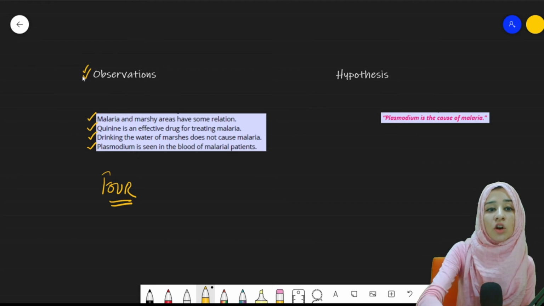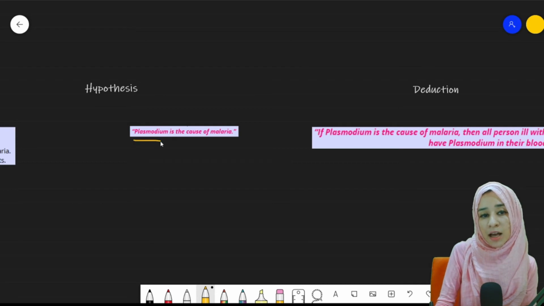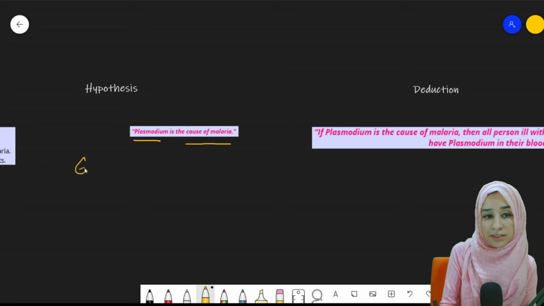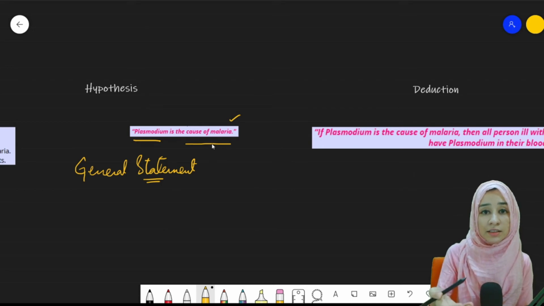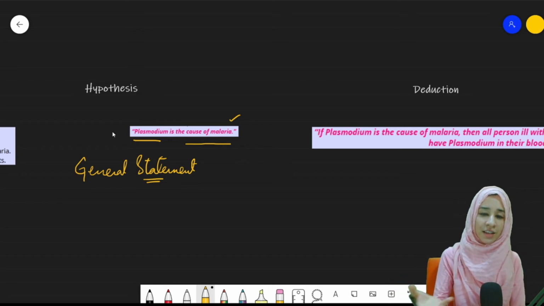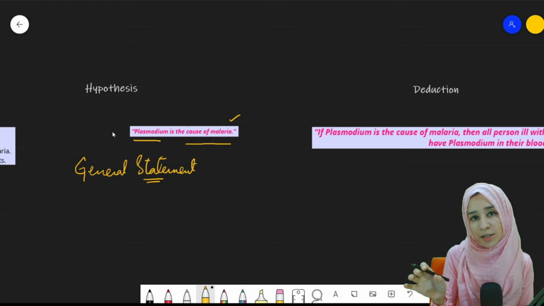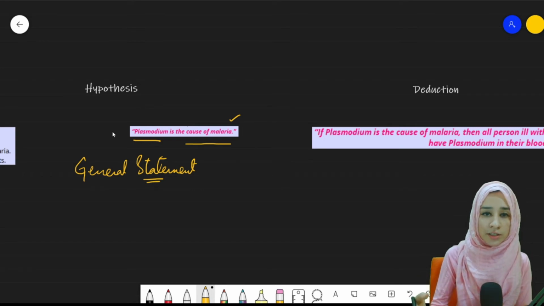Now based on these observations, the hypothesis was given, and that hypothesis is the plasmodium is the cause of malaria. Now remember, this is a general statement. We are not saying that it is completely correct, and we are not saying that it is false. This is just a general statement that plasmodium is responsible for causing malaria, right? There is no confirmation that it is correct or false.